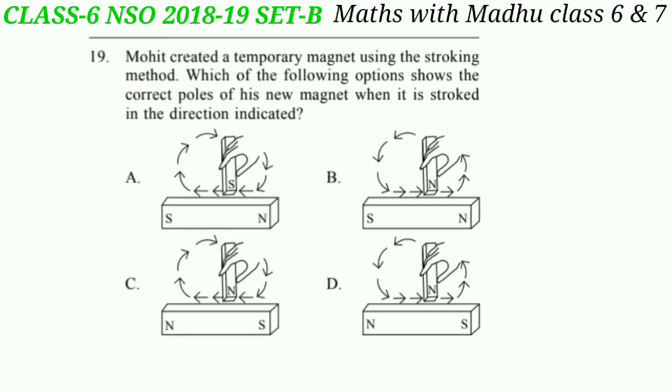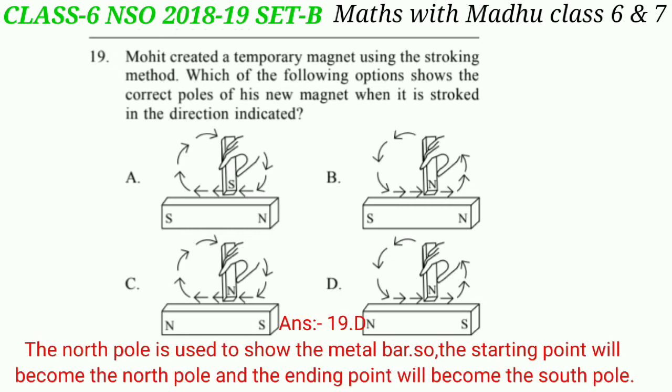The arrows show the starting point and the direction of the stroking. The north pole of the magnet is used to stroke the metal bar. So the starting point of the metal bar will become the north pole, while the ending point will become the south pole. So our answer will be option B.